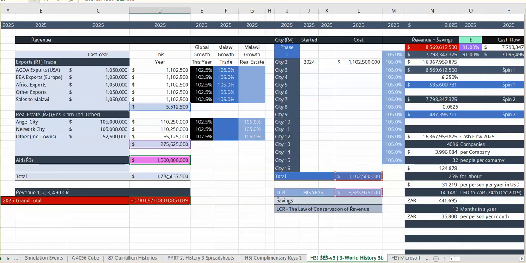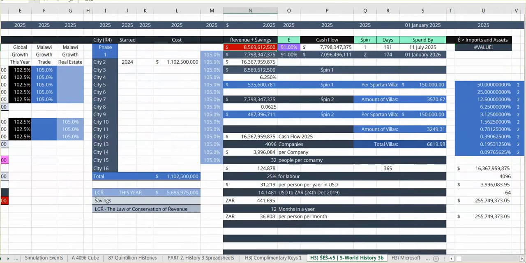And that totals up to this figure here. Grand total, 8.56 billion. This is what happens. That gets copied up to here. Okay, this is just a copy of this.